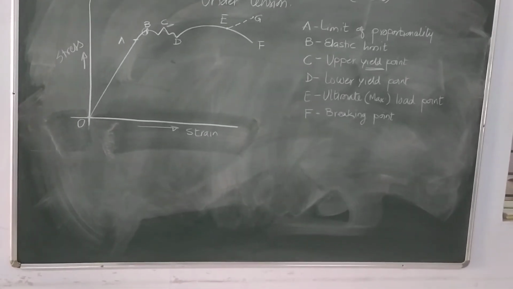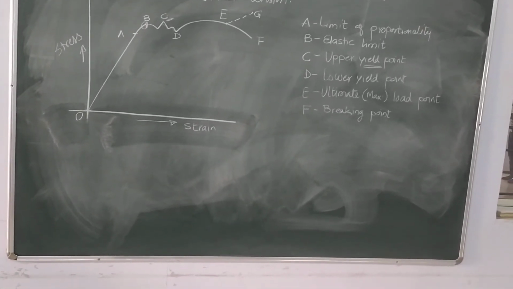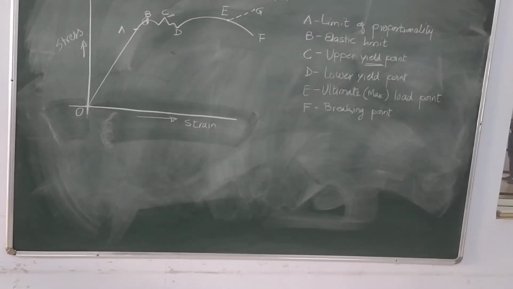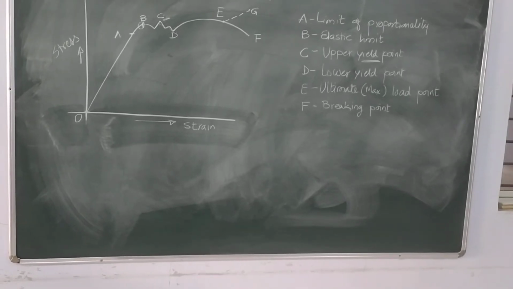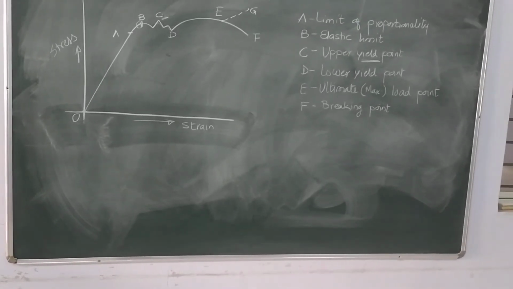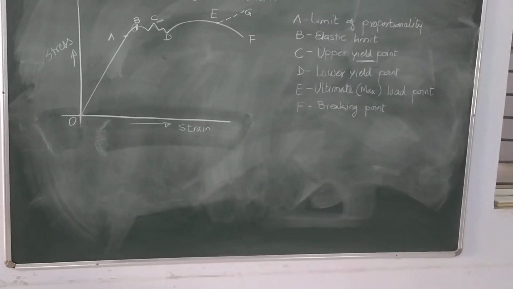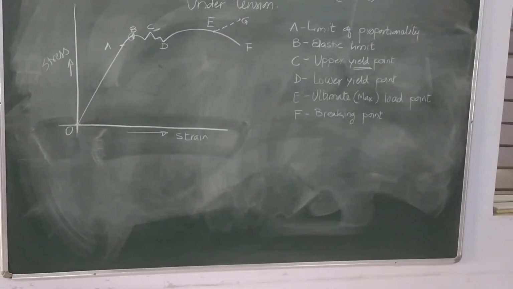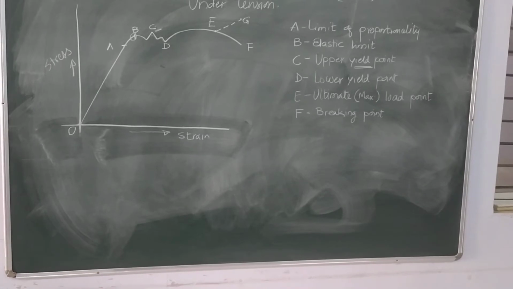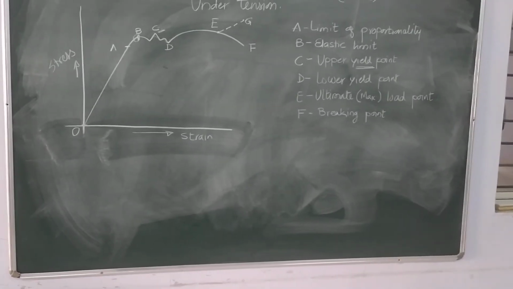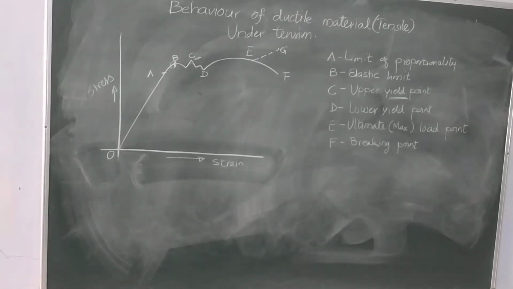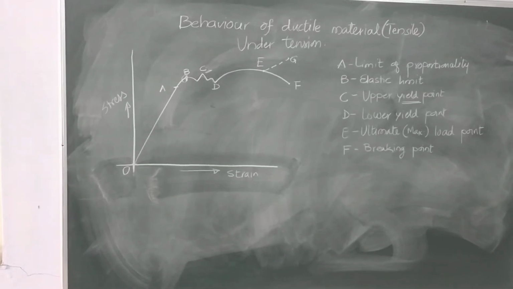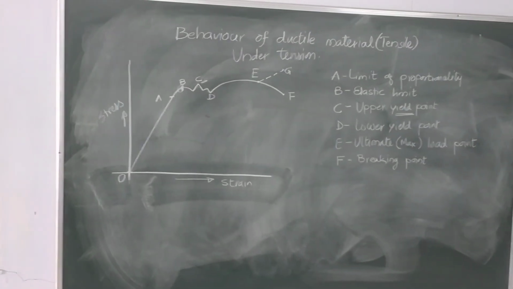Up to point E, the cross-sectional area of the specimen uniformly decreases, forming a neck or waist, and the load required to cause further extension is also reduced. As the elongation continues, the cross-section becomes smaller and smaller, that is cup and cone formation, and at point F, it is called the breaking load point, and the stress corresponding to this point is called breaking stress. So, at point F there is a breaking point and the corresponding stress is known as breaking stress.